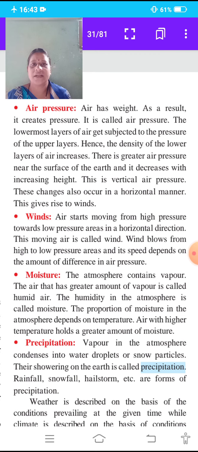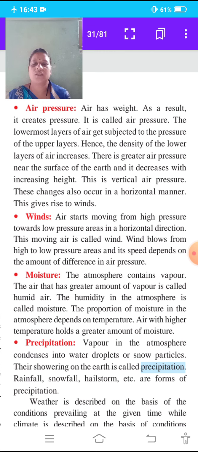As we move higher, the air pressure decreases. This is called vertical air pressure.